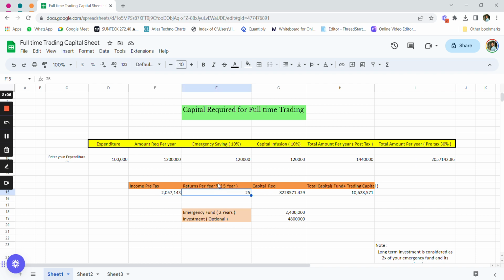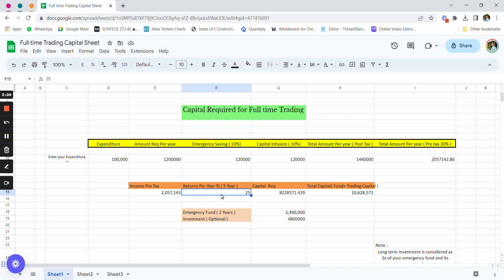Now, for returns per year, we are assuming an idealistic and a realistic return of 25%. If you are a seasoned profitable trader, then you would be making at least 25 to 30% per annum net after all the taxes and brokerages here. So this is the net returns that we are assuming here.